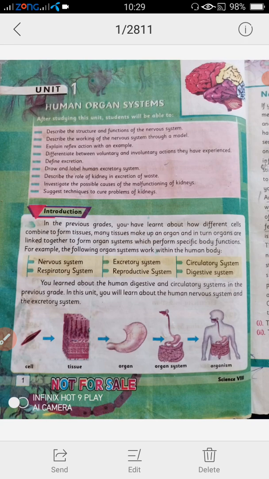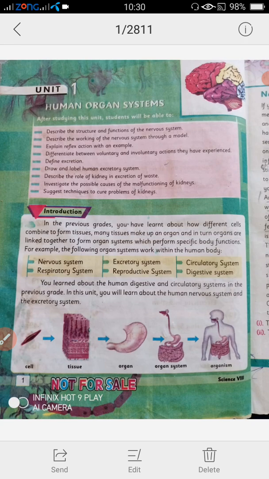And whenever these different organs coordinate with each other, they form a system, and therefore these systems perform the functions and keep the body working actively.